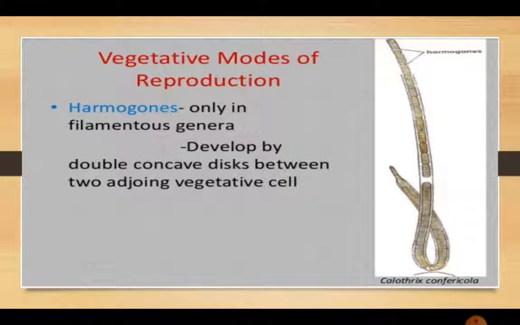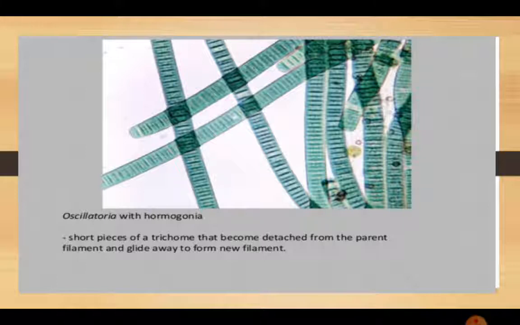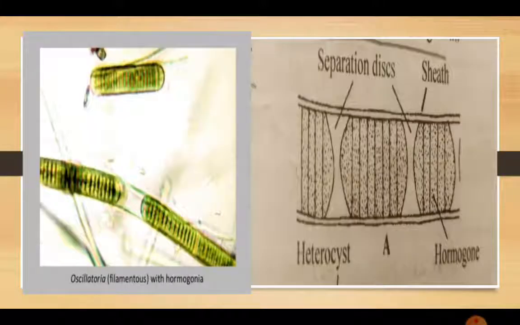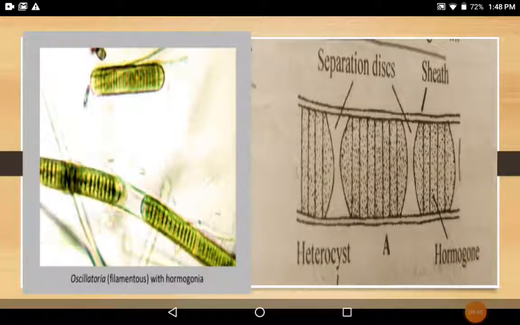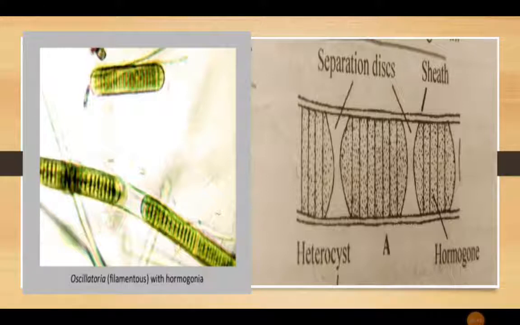Hormogonia, as you can see in the diagrams, develop by double concave discs between two adjoining vegetative cells. These are produced between two vegetative cells. This is another diagram of hormogonia. The dark ones are the hormogonia which are formed between two vegetative cells. And in this diagram, between these hormogonia separation discs are there. They are special kinds of cells for vegetative growth, in which special type of separation discs are present between the sheaths.